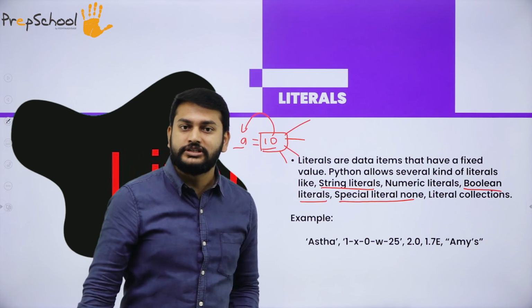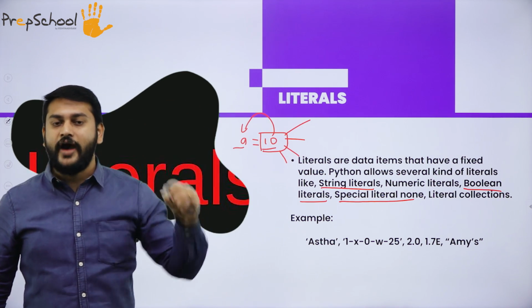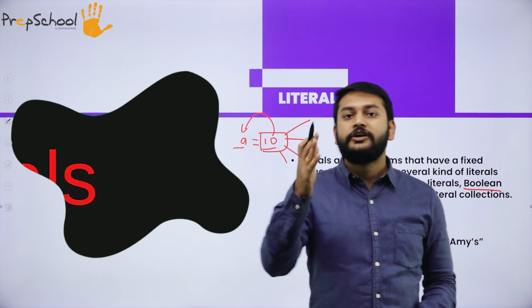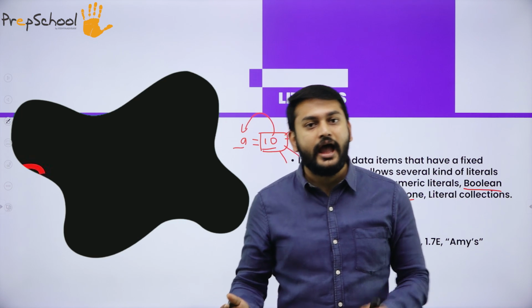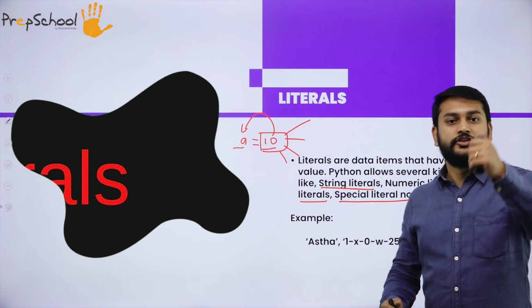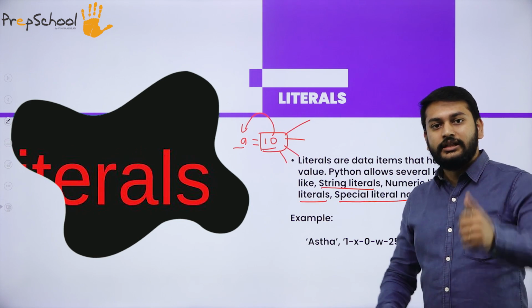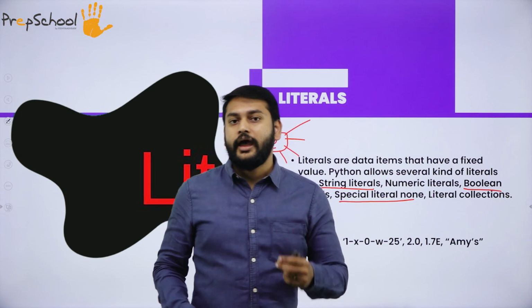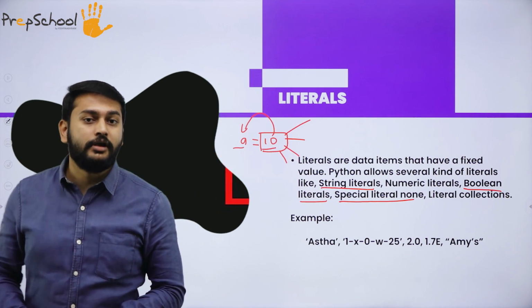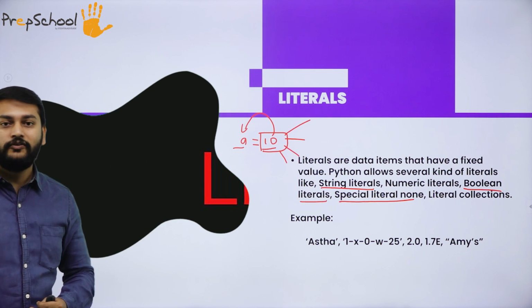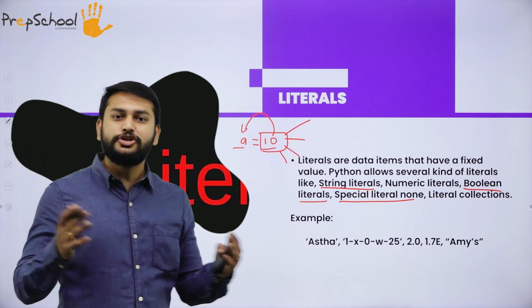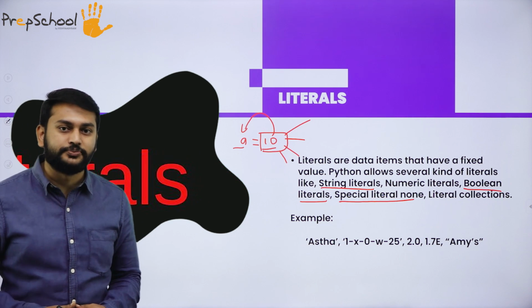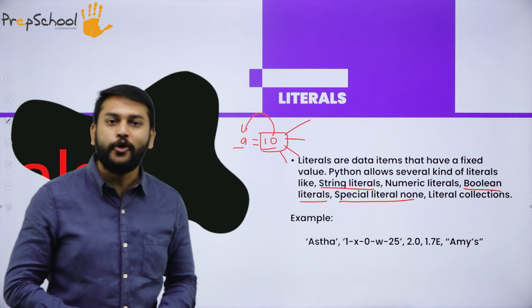Literals are nothing but values, but at this point of time you have to remember, I have different types of literals. The first one is numeric literal, the second one is string literal, the third one is boolean, and the fourth one is the special type None. All these things I will call literals. In short, I will call literals values or data items. So what is the next token that I have?